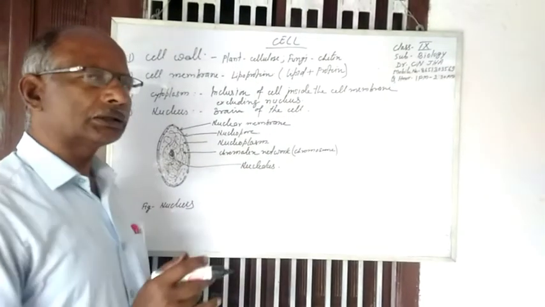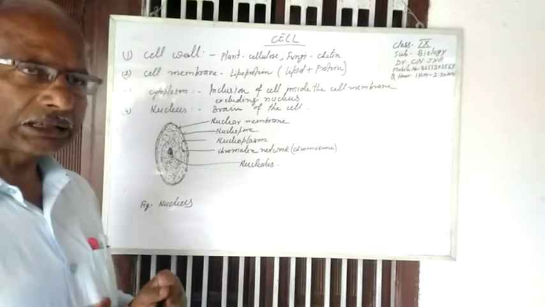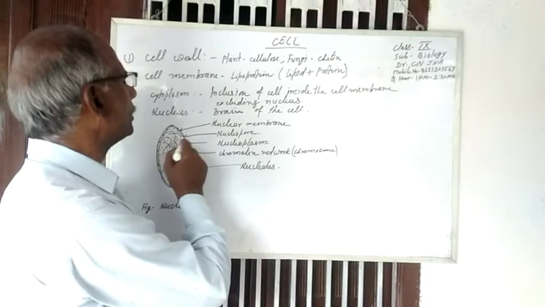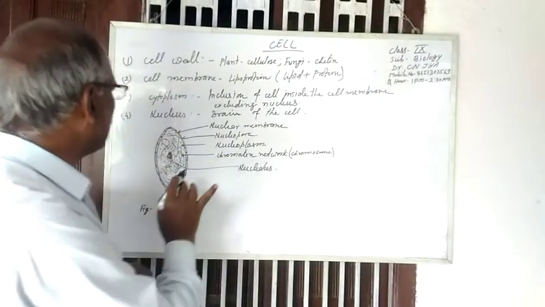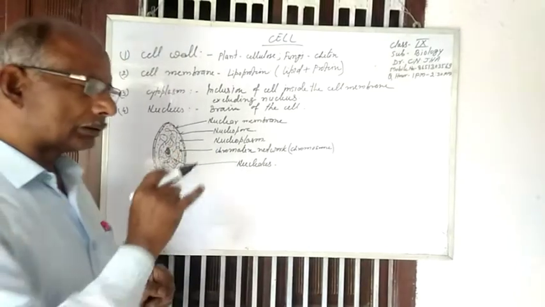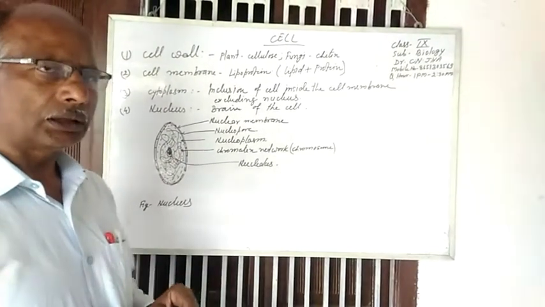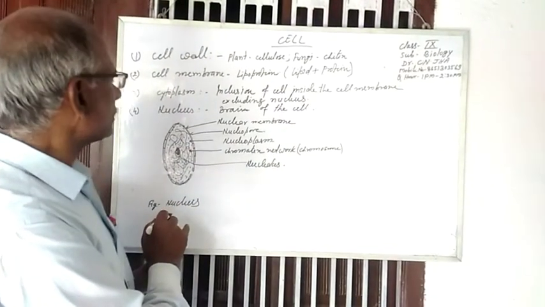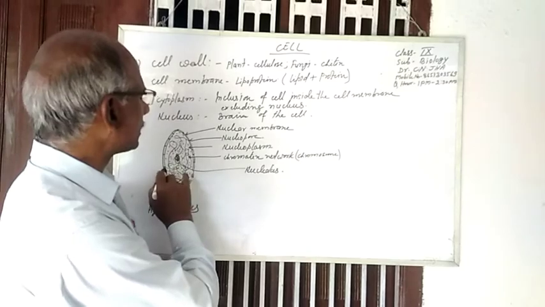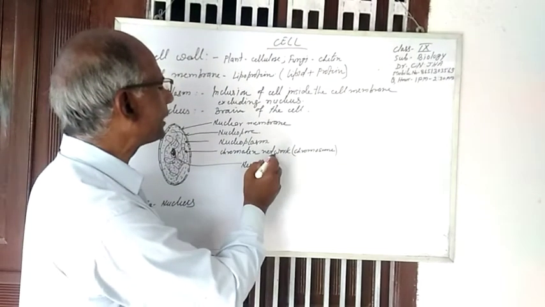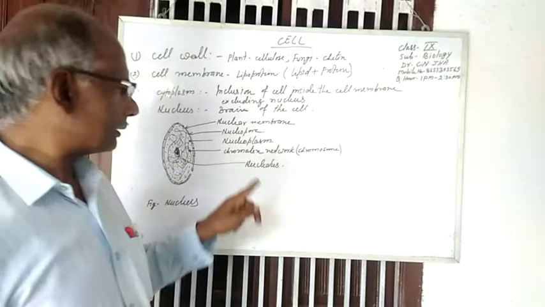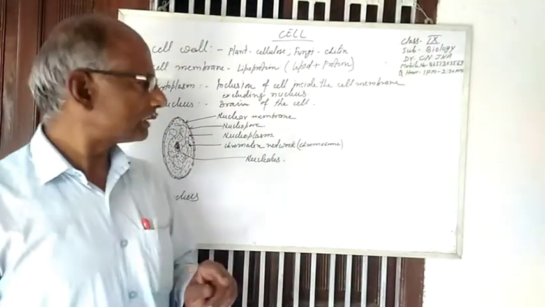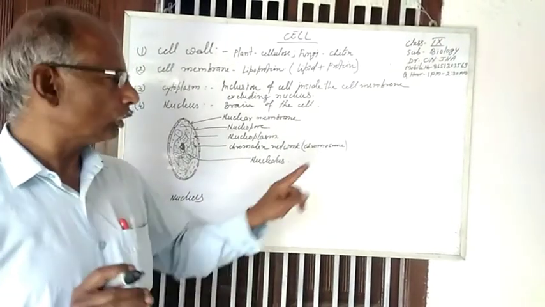Nucleoplasm is the liquid, colloidal structure present under the nuclear membrane, and thread-like networks are present inside the nucleus. This is known as chromatin network. During cell division, this chromatin network condenses to form countable structures known as chromosomes.